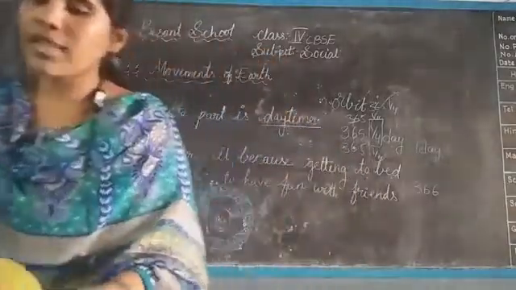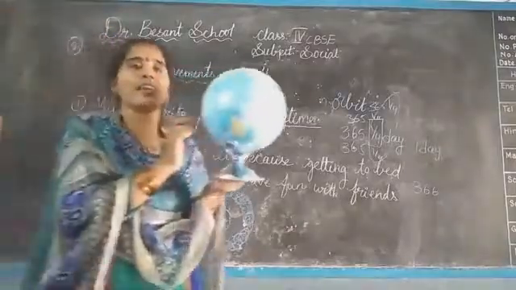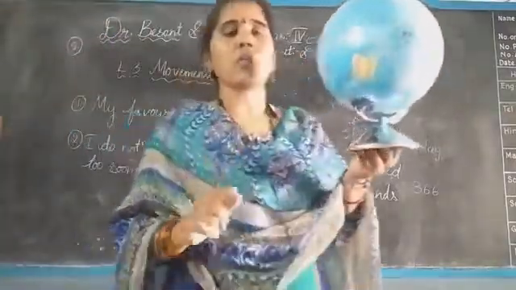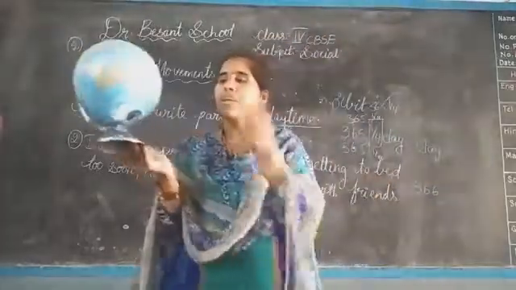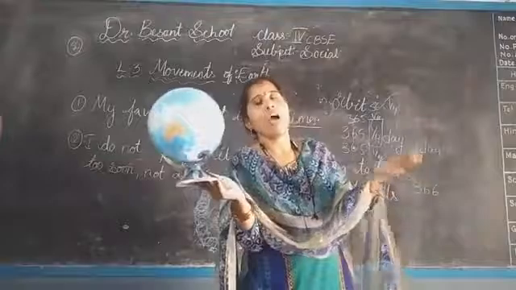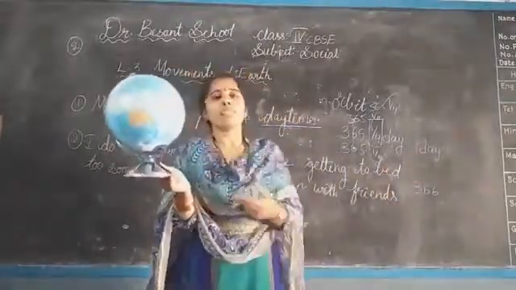Here what happened? Why is it happening? Because the earth was tilted. One hemisphere leans towards the sun, and the other hemisphere is moving away from the sun.